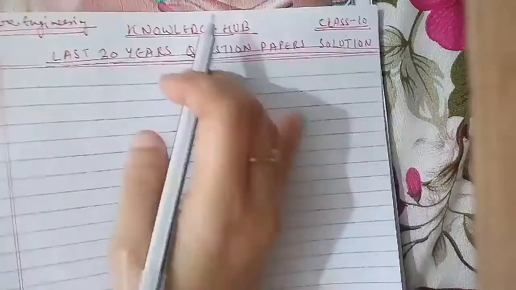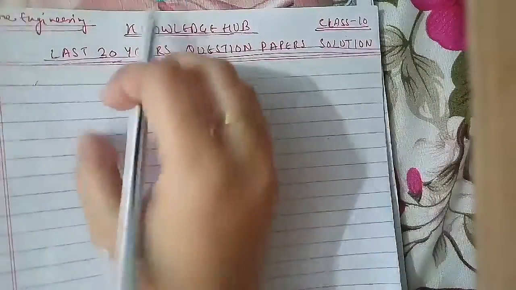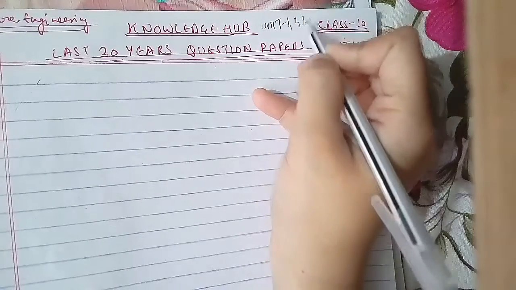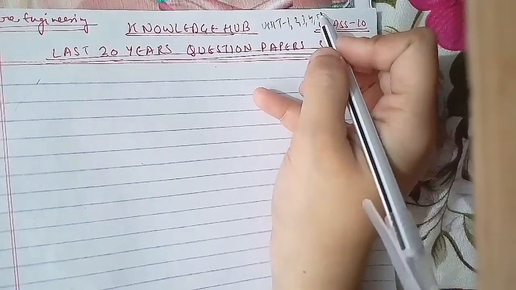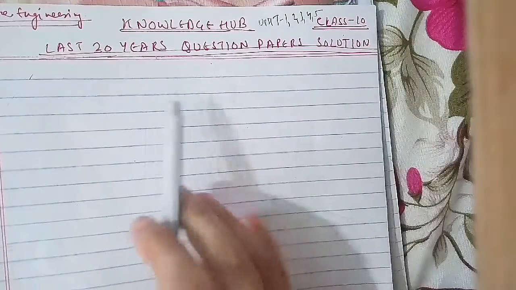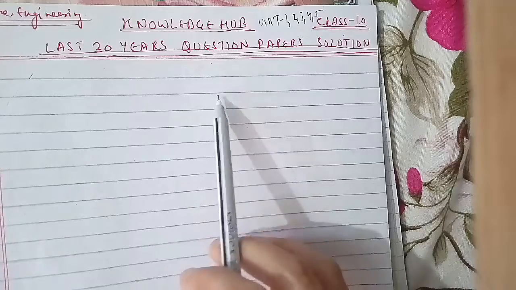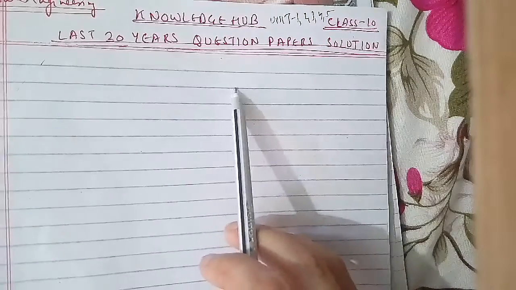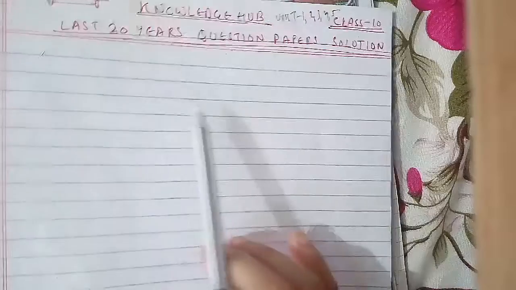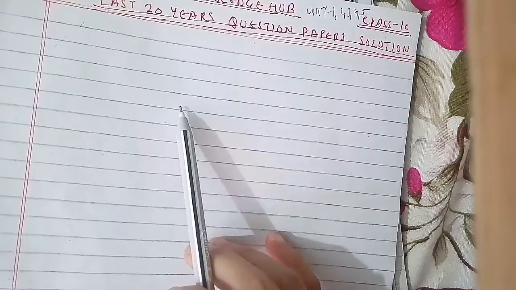Talking about software engineering, this is your unit, that is your class 10, where we had completed unit 1, unit 2, unit 3, unit 4 and unit 5. And now in today's class we'll discuss the last 20 years' question paper solutions. That is also an important class so that you will get to know how they had asked the questions and what type of question they frame. So that is also an important class, as I told you before.